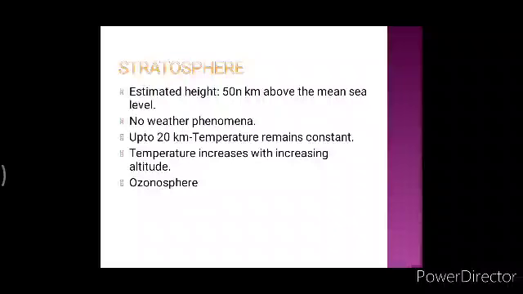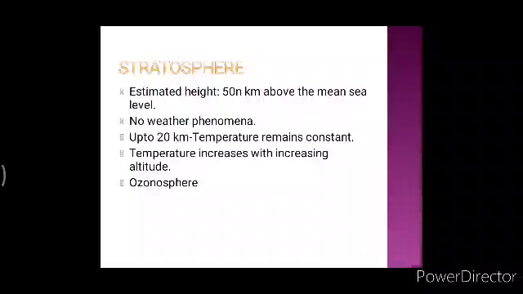Now, if we talk about the lower part of the stratosphere, it has a concentration of ozone, and that lower part of the stratosphere is also known as ozonosphere. What is ozonosphere? The lower part of the stratosphere is ozonosphere. It is a layer in the stratosphere that contains a concentration of ozone.